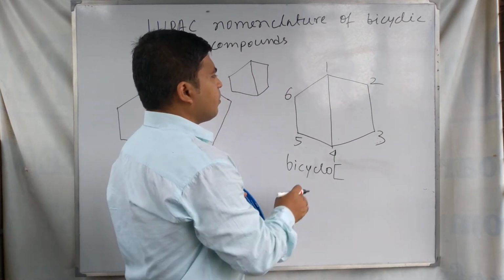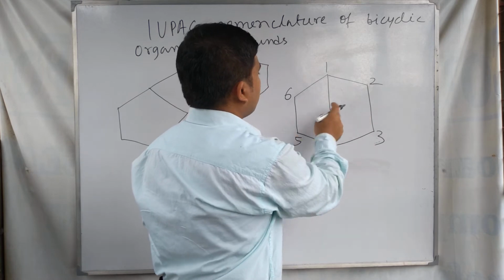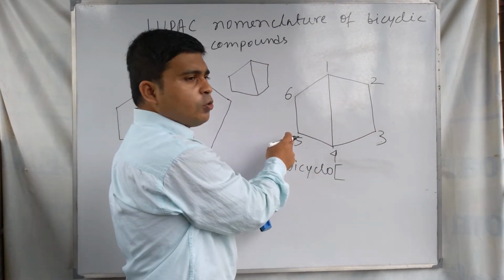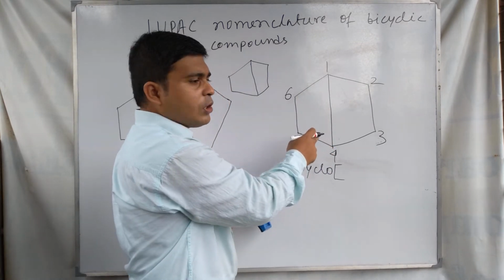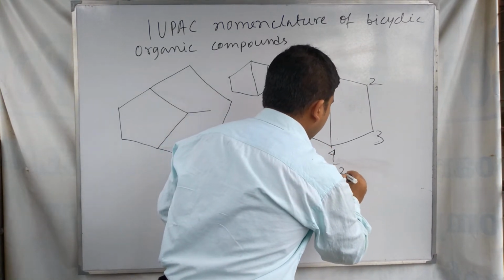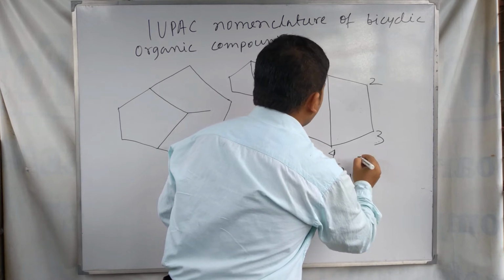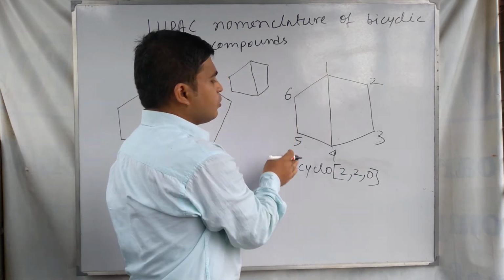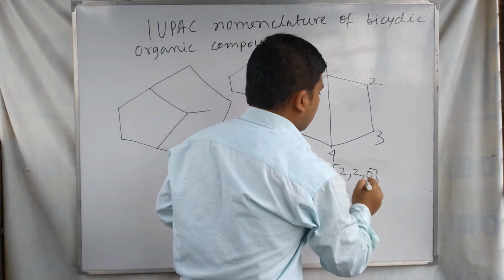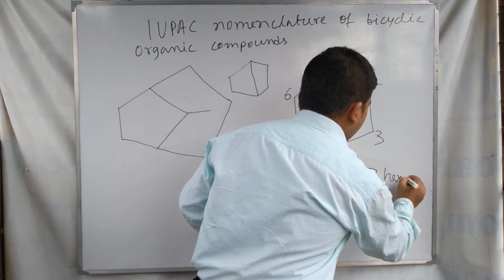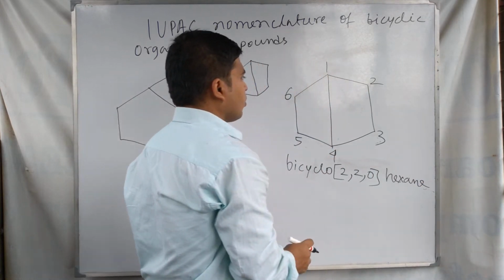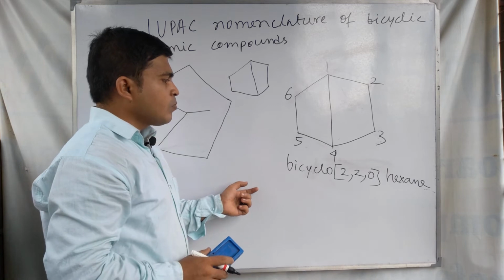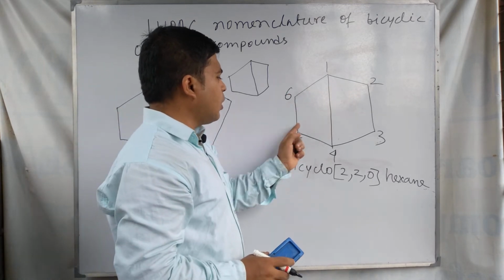After that, the bridge carbons: these two are the bridgeheads, and in this bridge 2 carbons are present, in this bridge 2 carbons, and in this bridge 0 carbons are present. So the naming is 2, 2 and 0, 2 2 0. The total number of carbons is 6, so hexane: bicyclo 2 2 0 hexane, with 2 carbons and 0 carbons.